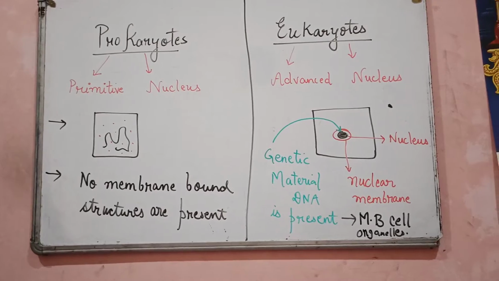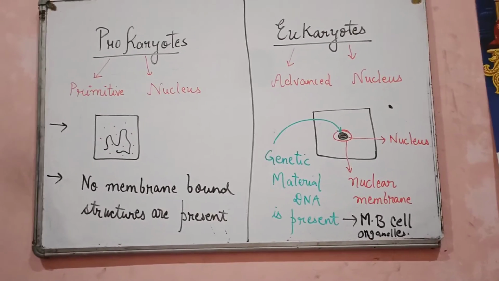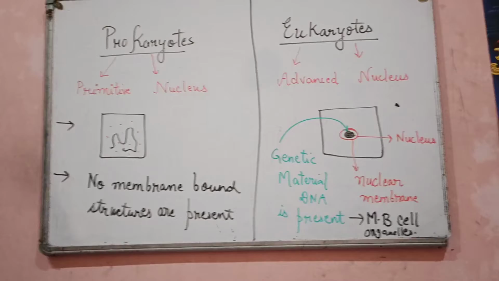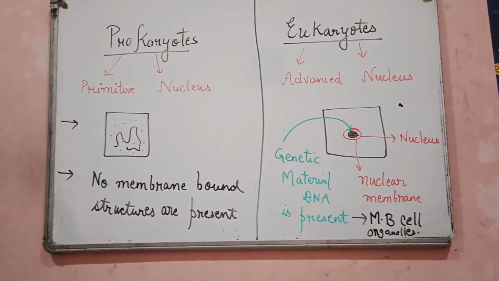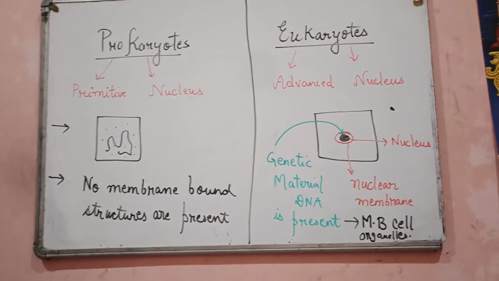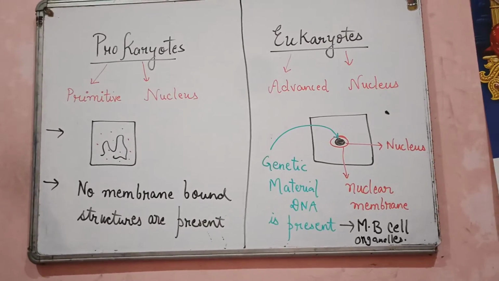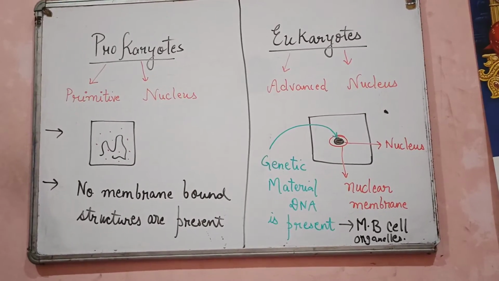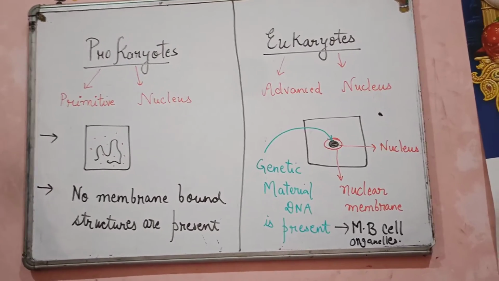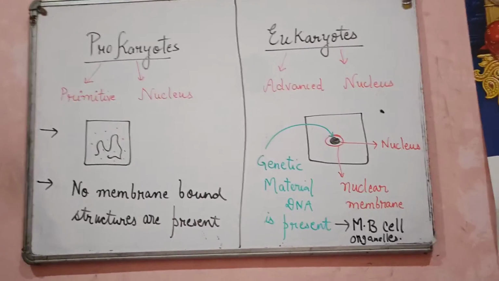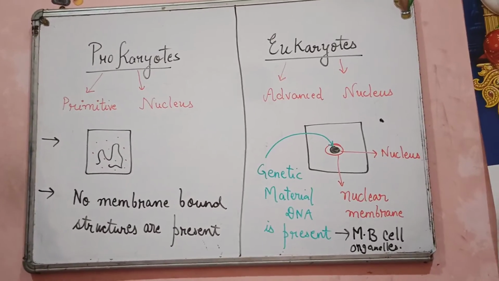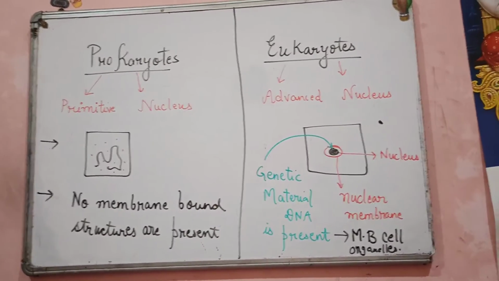As you can see in the diagram, I have drawn two cells, and in one cell the genetic material, that is the DNA, is scattered, or I must say there is no covering over the genetic material. But in eukaryotes there is a covering over the genetic material, and that covering is of the nuclear membrane, and this particular cell organelle is known as nucleus. And it is very important to note that nucleus is the largest cell organelle.